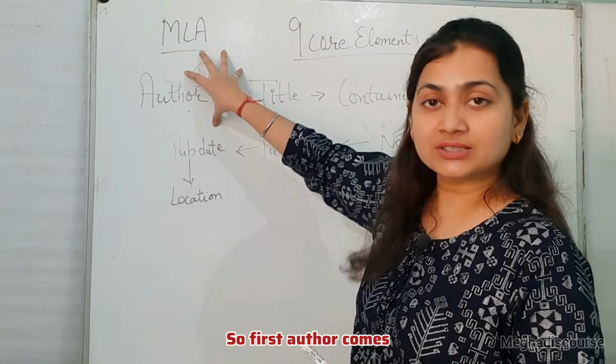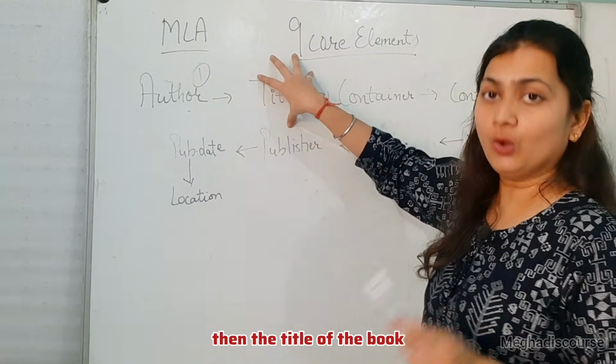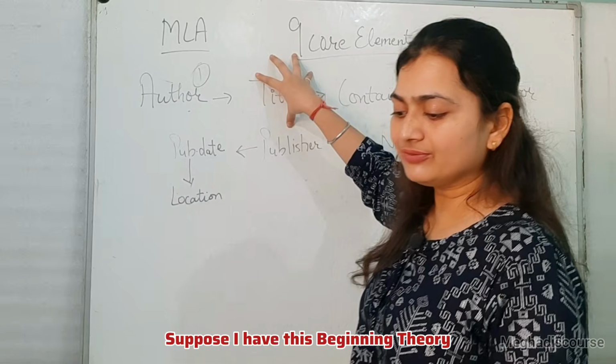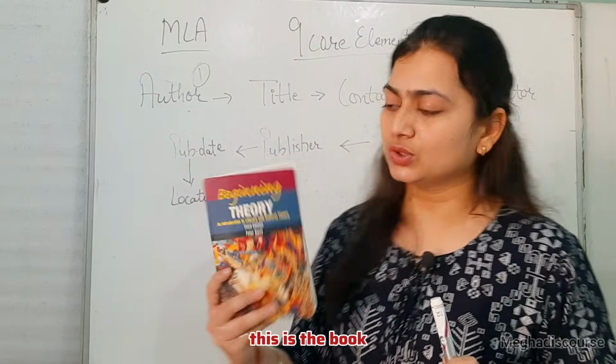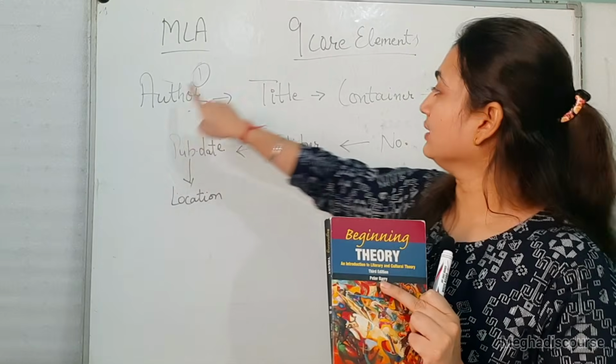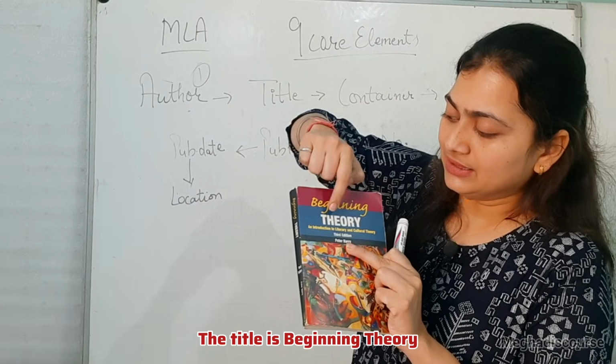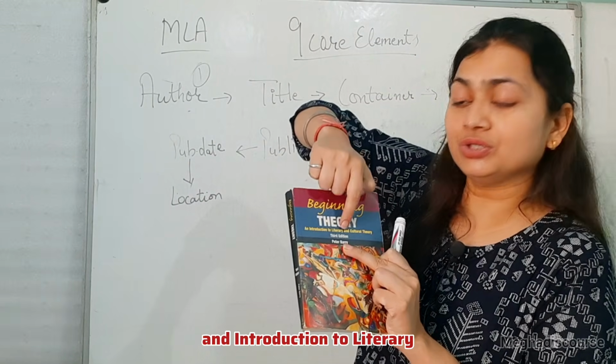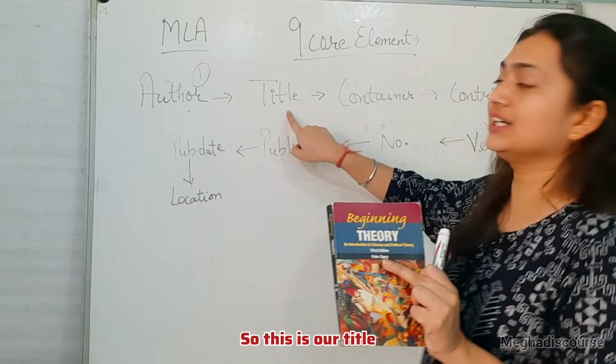So first the author comes, then the title of the book. Suppose I have this Beginning Theory. This is the book. It is written by Peter Barry. So first I write Peter Barry. Then the title. The title is Beginning Theory: An Introduction to Literary and Cultural Theory. So this is our title.